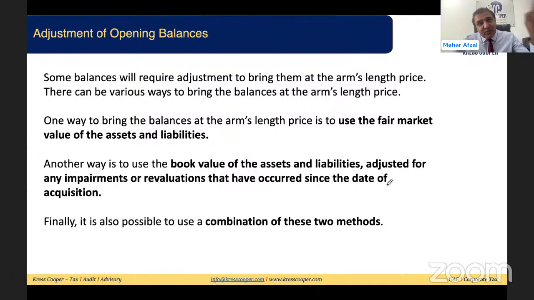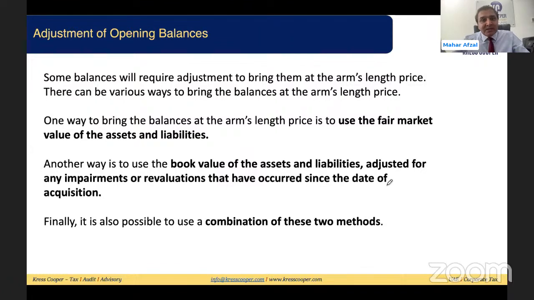Then the second, 61(2)(b), the law is saying you need to bring them to the opening market price. So the law is not accepting the closing balance of the latest financial year as per IFRS given in the closing balance sheet. We need to convert those balances as per the market value. And what are the ways to conclude a market value, as we discussed? One is to go for a fair market valuation. So the arm's length price uses the fair market value of the assets and liabilities. We know how to calculate the fair market value of assets and liabilities.